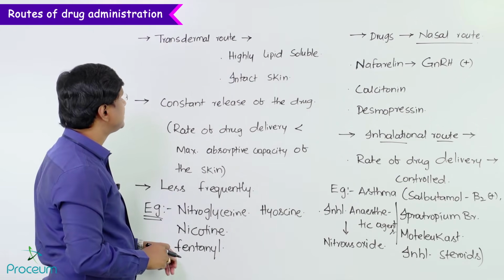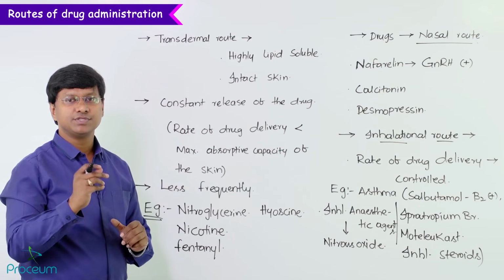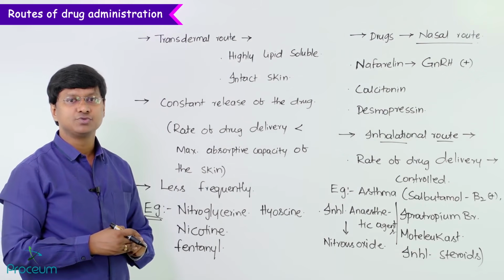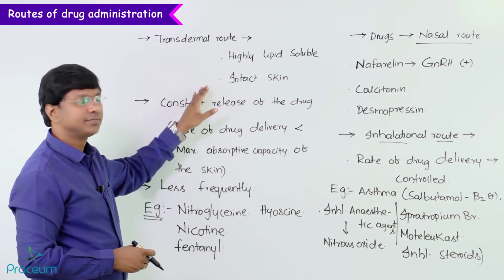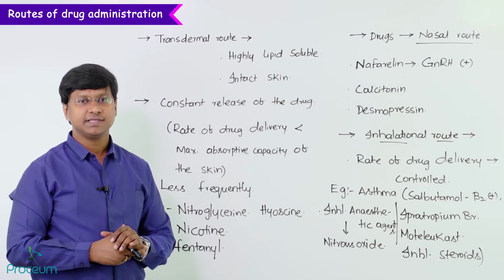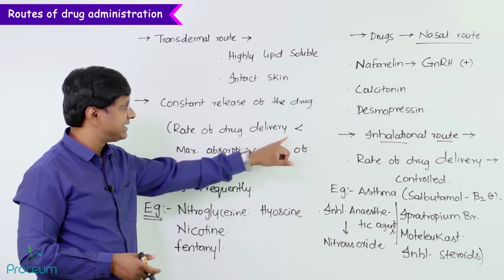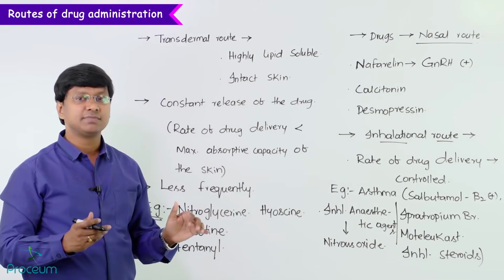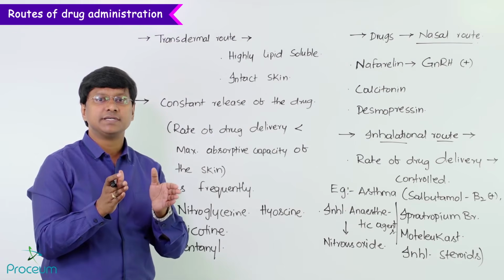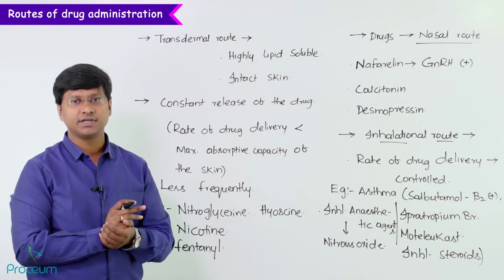So let me shortly summarize up to here. You take the transdermal route. The transdermal route is used only for the drugs which are highly lipid soluble and can be absorbed through intact skin. Remember, by this route there is constant release of the drug, in the sense the rate of delivery of the drug is less than the maximum absorptive capacity of the skin, so that absorption does not become the limiting factor and there is a constant level of the drug in the blood.